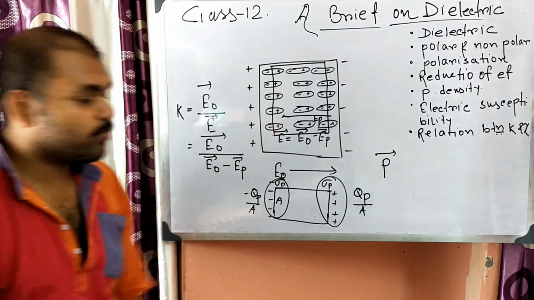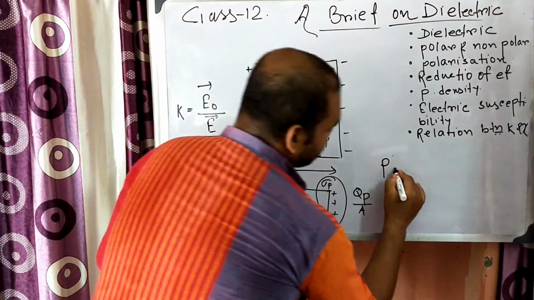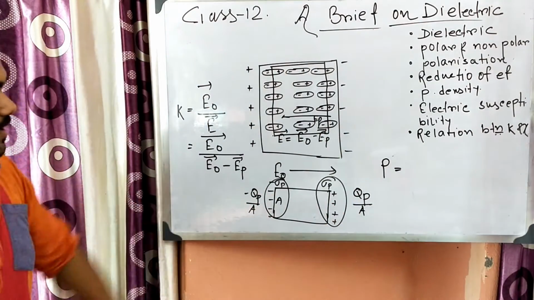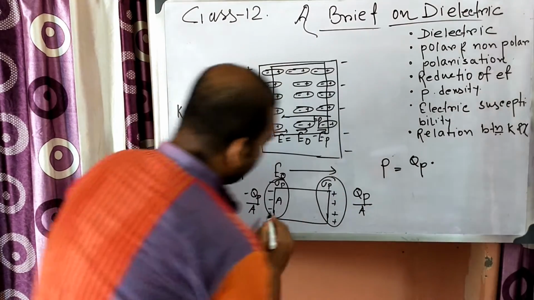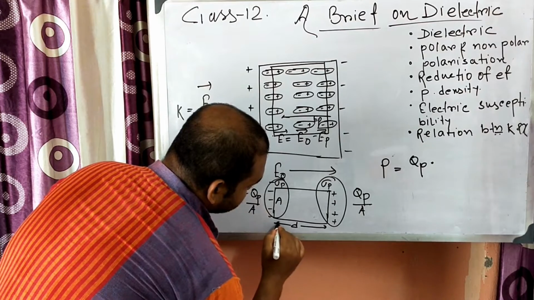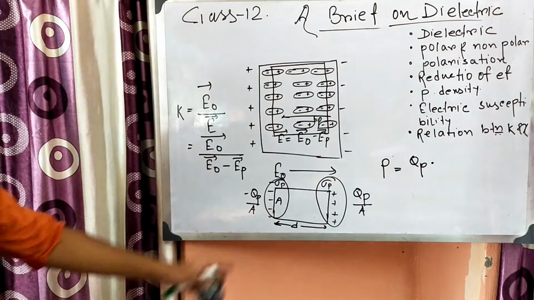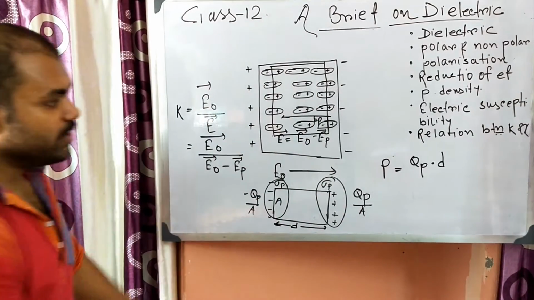So in this case the polarization density will be QP into D, where D is the distance between them, per unit volume.